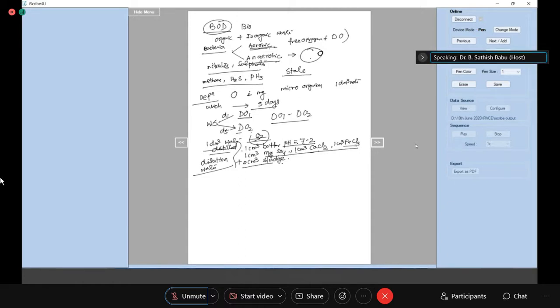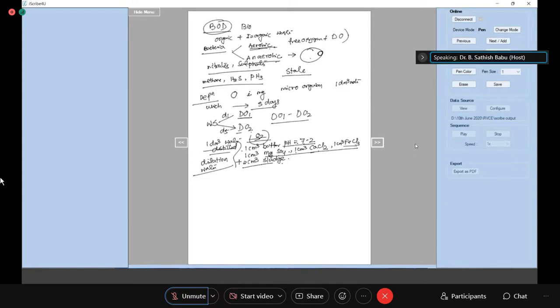So what happens if you dilute the water sample? The amount of waste present, the concentration of the waste impurities, will be less. Okay, you increase the volume, then what happens? The concentration of the waste will be less.